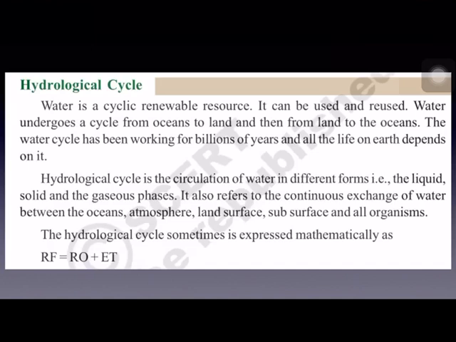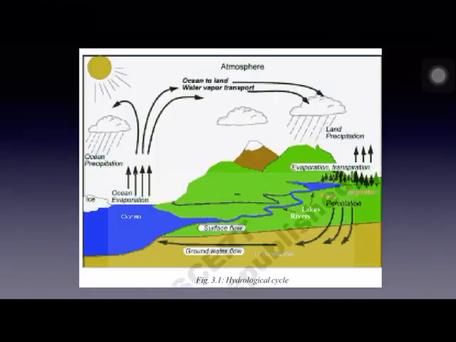Now, children, you can see the hydrological cycle in this figure. See, the water from the oceans is getting evaporated and reaching the atmosphere. Again, it is coming to the earth's surface in the form of precipitation or rainfall, finally joining the oceans, from where it again gets evaporated and the cycle goes on like this. And that is why it is known as the hydrological cycle.